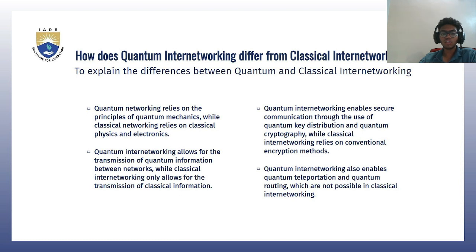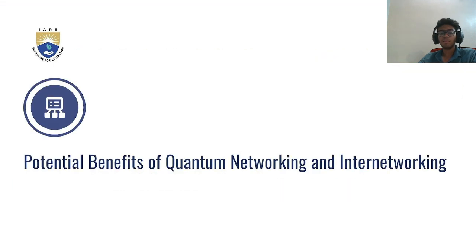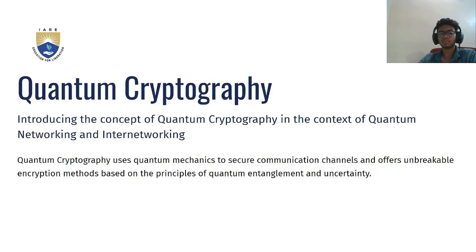Quantum internetworking also allows for the transmission of quantum information between networks, while classical internetworking only allows for the transmission of classical information. Quantum internetworking also enables quantum teleportation and quantum routing, which are not possible in classical internetworking. Quantum internetworking enables secure communication through the use of quantum key distribution and quantum cryptography, while classical internetworking relies on conventional encryption methods. Potential benefits of quantum networking and internetworking.